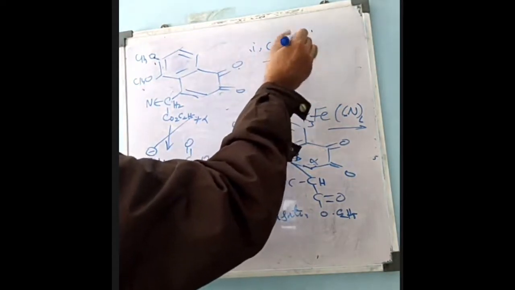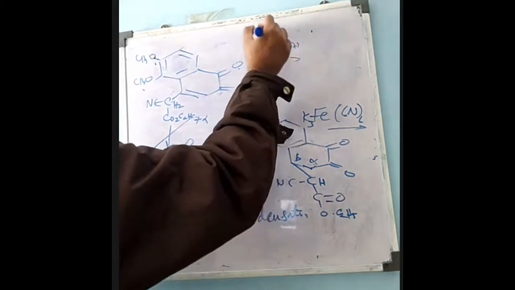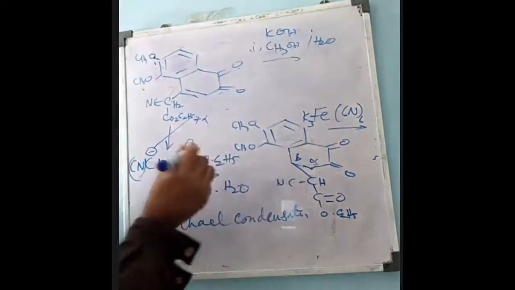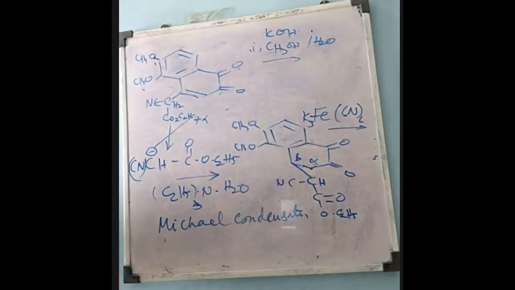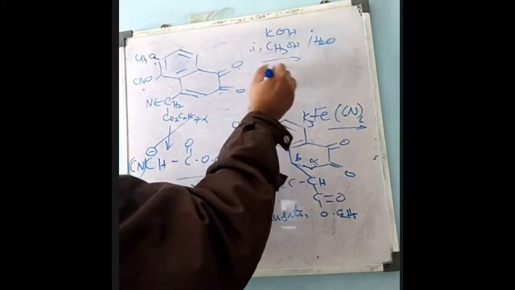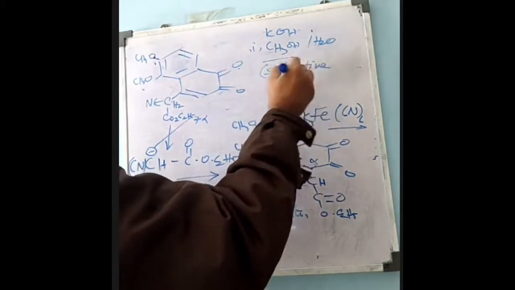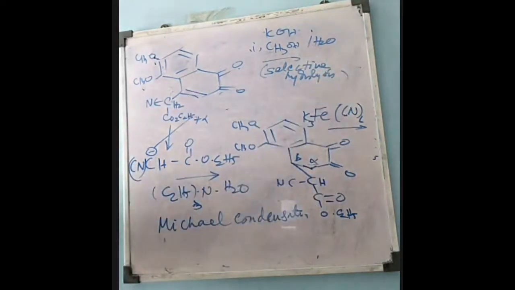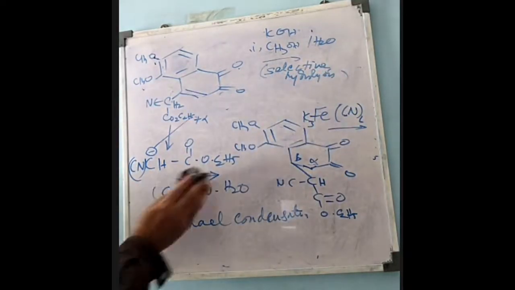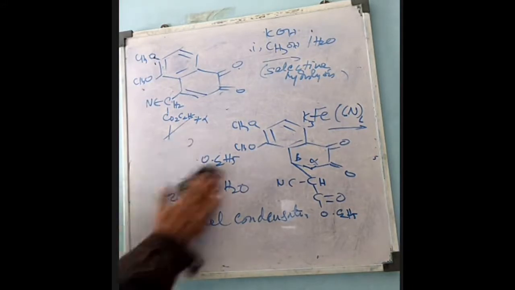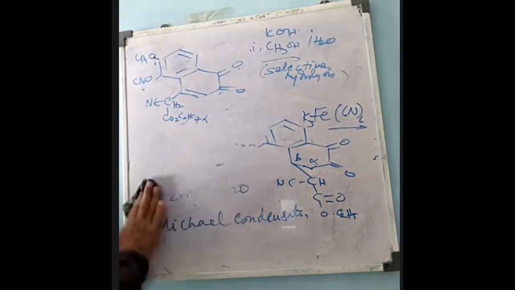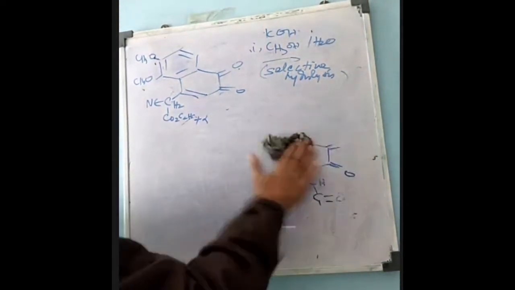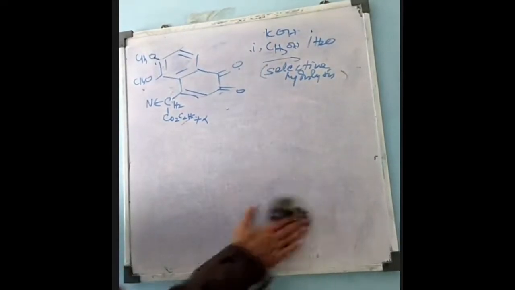Methanol plus potassium hydroxide, methanol plus water: aqueous methanolic potassium hydroxide. This is used for selective hydrolysis. So here, we have used potassium hydroxide. So now what happens here?